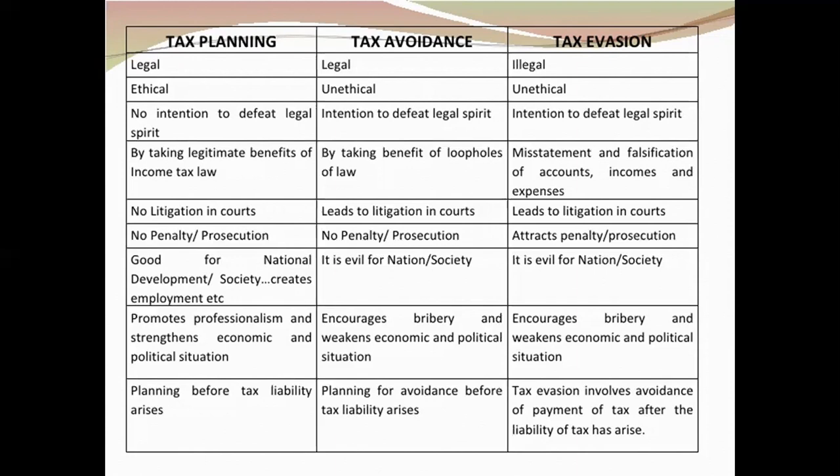It is unethical. So in this particular point, we understand that tax planning is ethical. You can see over here, tax planning is ethical. Tax avoidance is unethical. It is legal, but it is unethical. So lawfully, there is no harm in doing tax avoidance, but morally, it is wrong. So it is unethical. And tax evasion is both: it is illegal and it is unethical.